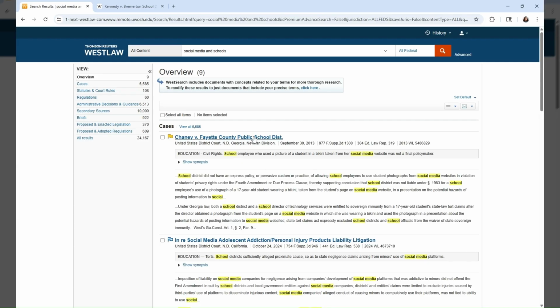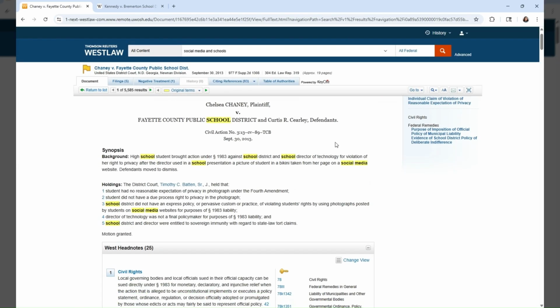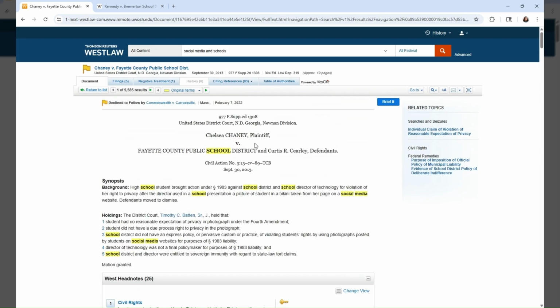So let's say I'm interested in this one from Georgia. Then I can just look through the documents here. Obviously, there is a lot more to look at on Westlaw, but it's mostly, again, for lawyers arguing cases or writing briefs. You can find more in-depth tutorials for using Westlaw if you search on Google or YouTube.